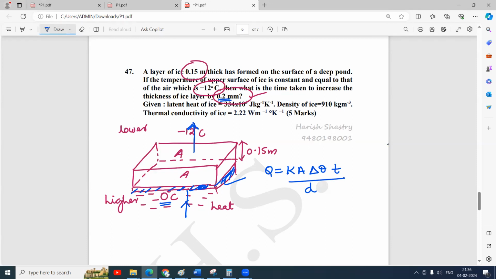Okay. Now, if this much extra layer of ice has to be formed, then how much heat energy has to be removed from that amount of water so that it gets converted into ice? You know that L is the latent heat of ice. That means L is the amount of heat required to convert 1 kg of water into ice. Latent heat of ice is the amount of heat required to convert 1 kg, I am talking about the SI system, of water into ice.